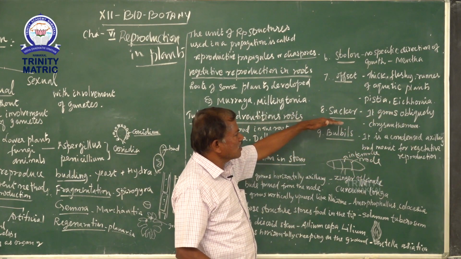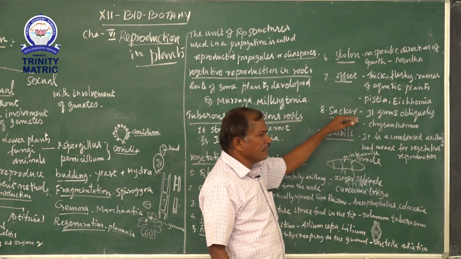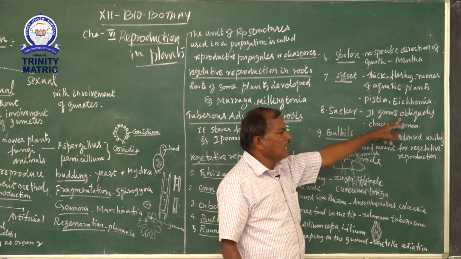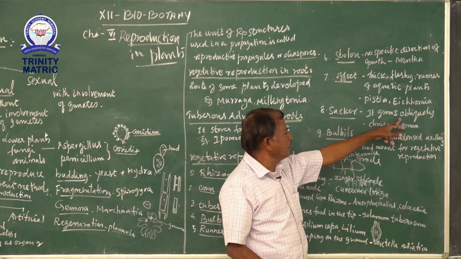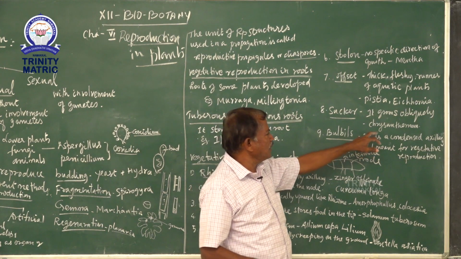And then next is a sucker. It grows obliquely and produces a new young one. Example, chrysanthemum. This is samandipu.